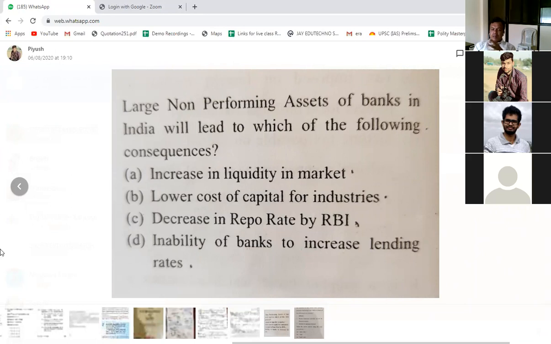ठीक है, अब NPA का मतलब क्या है? NPA means the banks have given loan to companies or private individuals, and they are not repaying it back to the bank on time. So what will happen in such situation? That is what is the question, right? Question समझ में आ गया सबको?